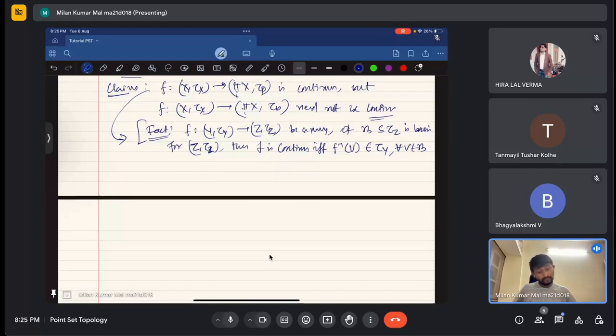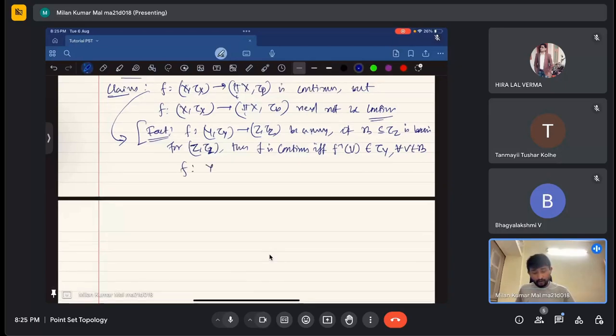What is the definition? f will be continuous if for every open set, f inverse of that open set should be open here. Let f be a map from (Y, tau_Y) to (Z, tau_Z). We say f is continuous if for every open set, its inverse image is in tau_Y.